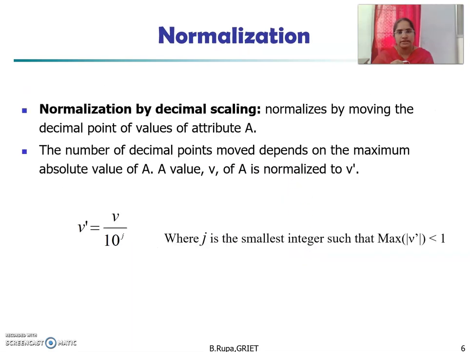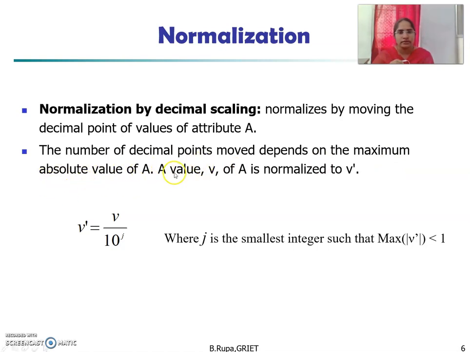And the next method is normalization by decimal scaling. By using this method, the values are normalized by moving the decimal point of values of attribute A. We need to move the attribute values by decimal points, and based on this decimal point we can convert into the other form. The number of decimal points moved depends on the maximum absolute value of A.